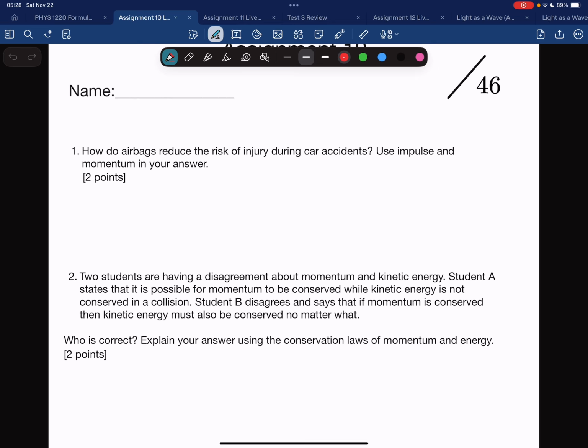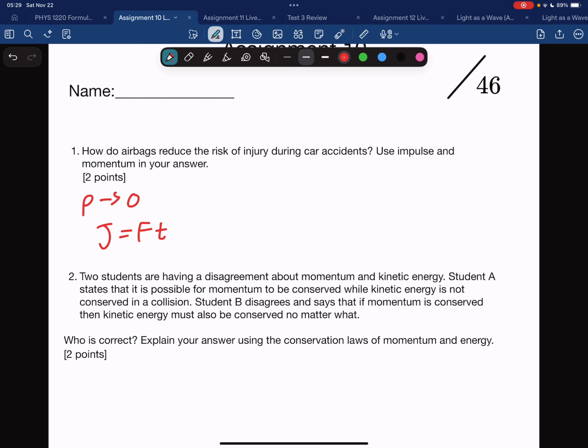So let's say we have a head-on collision. A car just crashes into a wall or maybe a barrier on a highway. The momentum of the car will very quickly go to 0. It'll go from something to 0 very quickly, which means it's going to have a large impulse J, and this impulse J is equal to Ft. So no matter what, the momentum is going to go from something to 0, and that's going to keep the impulse J constant. So what can we change?